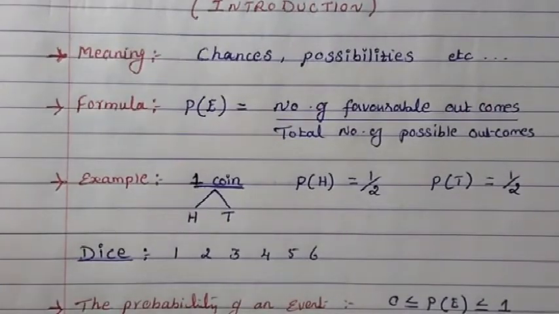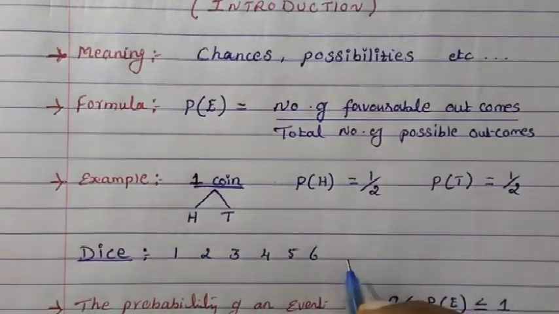Now let's take one more example, that is a dice. You know the dice. When we throw the dice, what are the possibilities? Once you throw the dice, you can get 1 or 2 or 3 or 4 or 5 or 6. Any one of these can come.